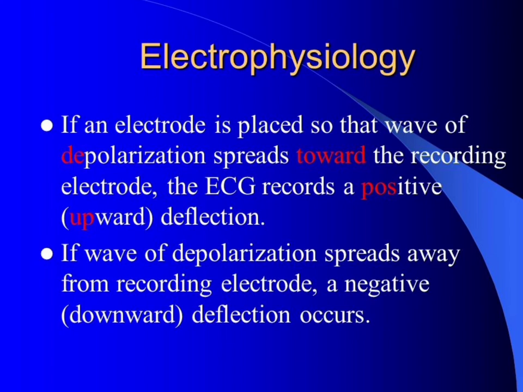Next we discuss electrophysiology. If an electrode is placed so that the wave of depolarization spreads towards the recording electrode, the ECG records a positive, upward deflection. If the wave of depolarization spreads away from the recording electrode, a negative or downward deflection occurs. An electrophysiology study is a test performed to assess your heart's electrical activity and is used to diagnose abnormal heartbeats or arrhythmia. The test is performed by inserting catheters with wire electrodes, which measure the electrical activity, through a blood vessel.